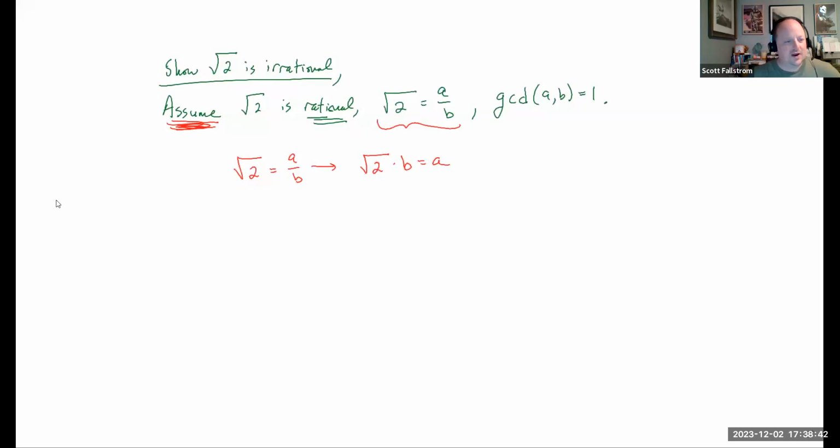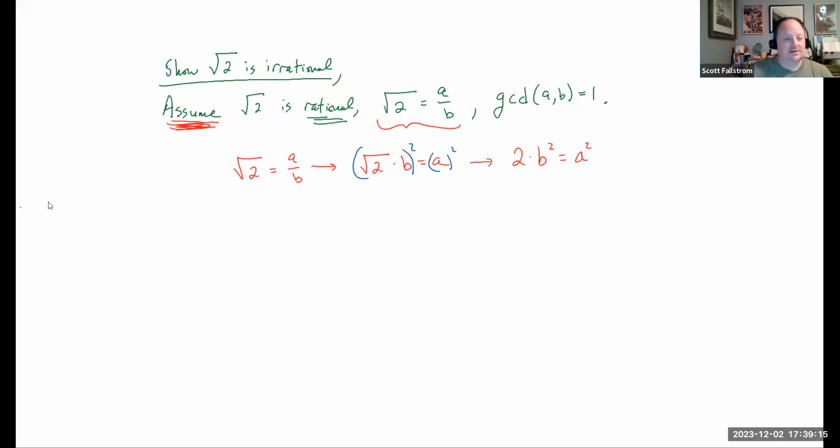Now let's square both sides. Because again, if they're equal, then if I square them, they will remain equal. So let's see here, square root of 2 times square root of 2 is just 2. b times b is b squared. And a squared is what I get on the other side. So I've got this really interesting equation now. Let's see here. What do I know?